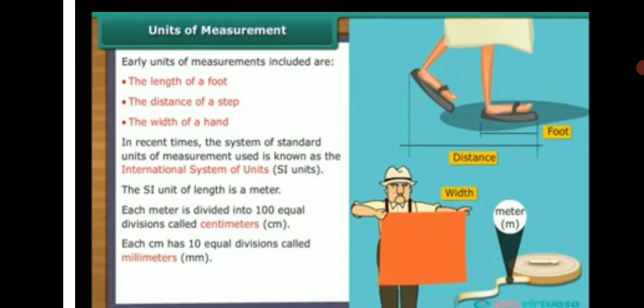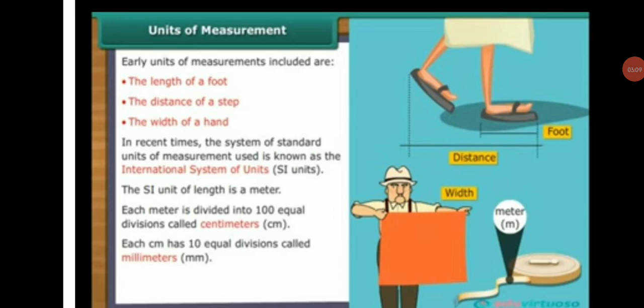Now the topic is the unit of measurement. Early units of measurement included the length of a foot, the distance of a step, the width of a hand. In recent times, the system of standard units of measurement used is known as the International System of Units, that is SI units.